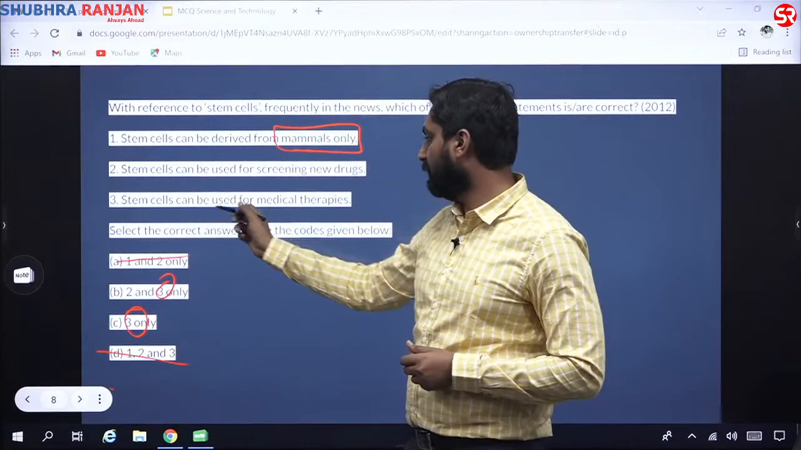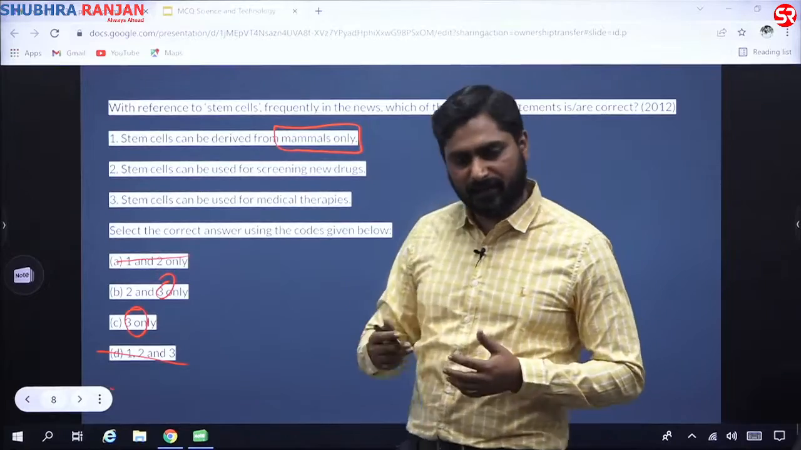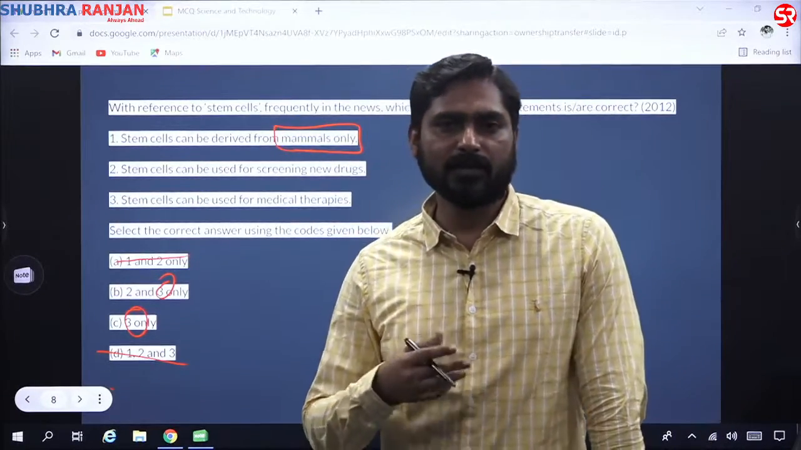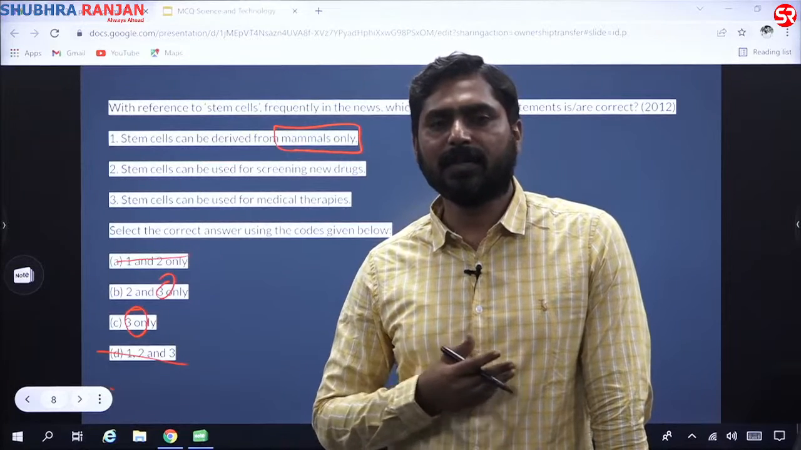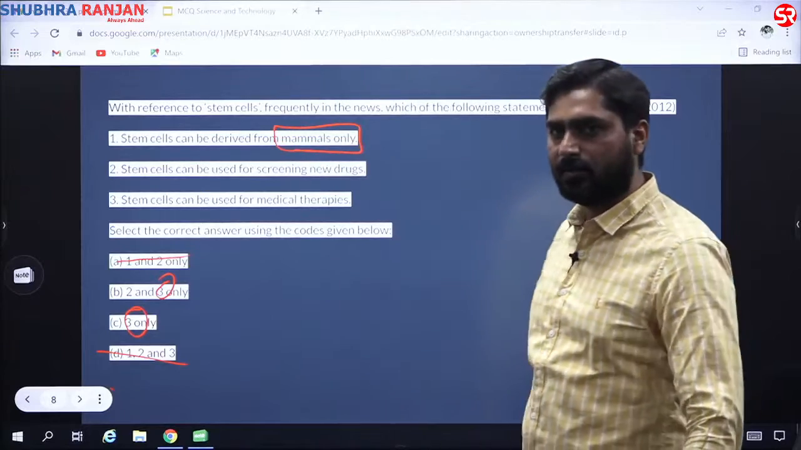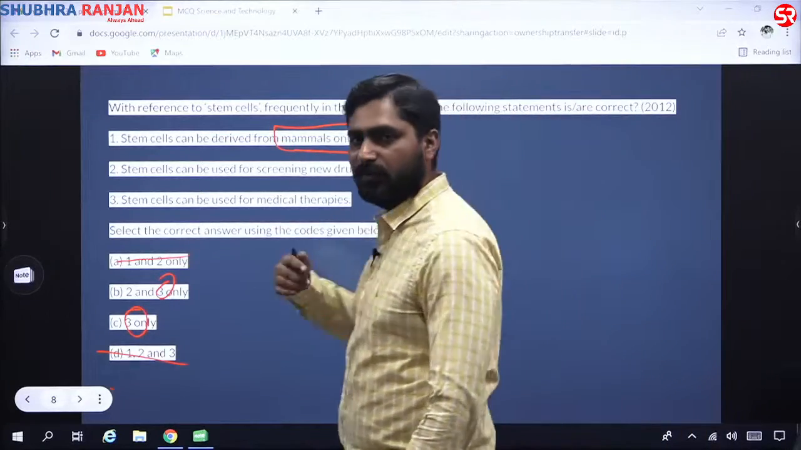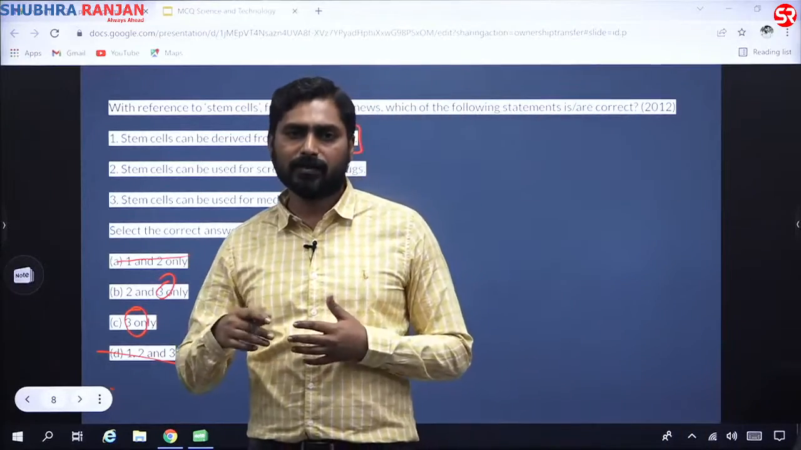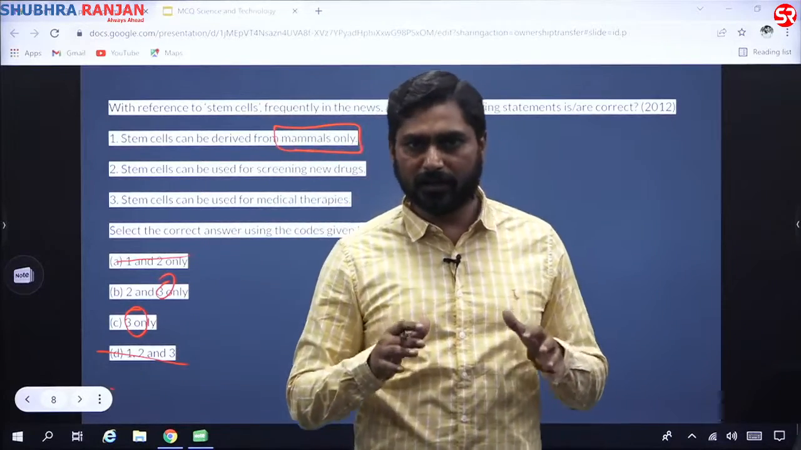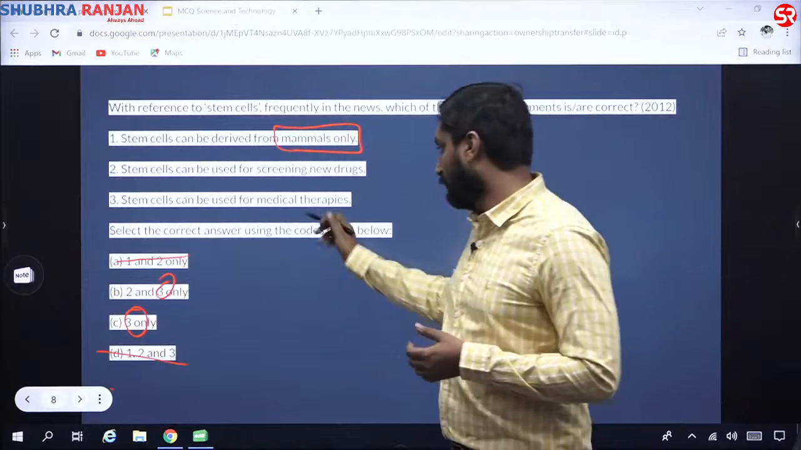Stem cells can be used for medical therapies. Yes, they are being used. Bone marrow therapy is using stem cell therapy. Stem cell therapies can be used to treat cancer. This has been used in treating cancers also. There was recent news that a woman in America was cured of HIV using stem cells. This is an ongoing area of research. So this is a correct statement.